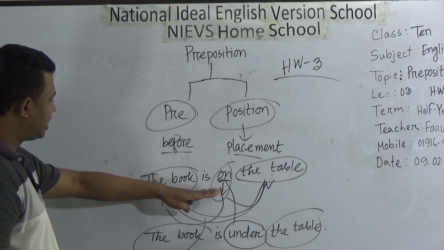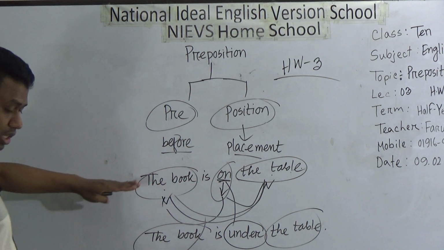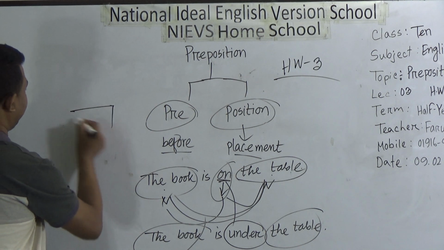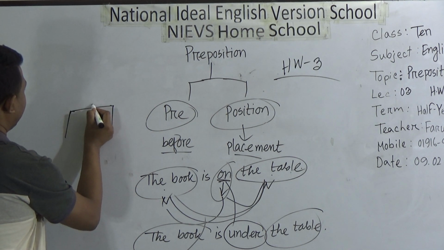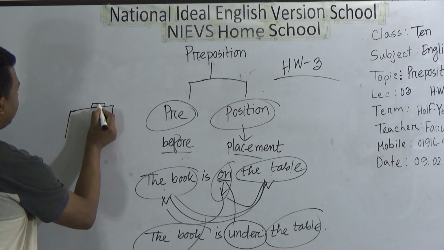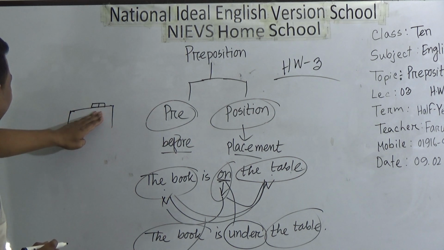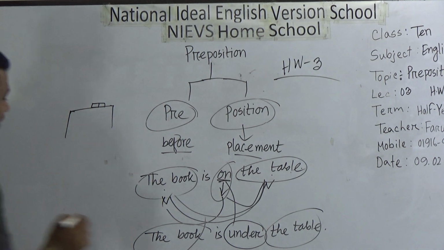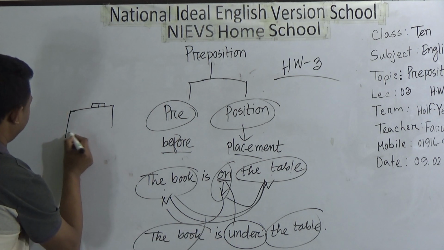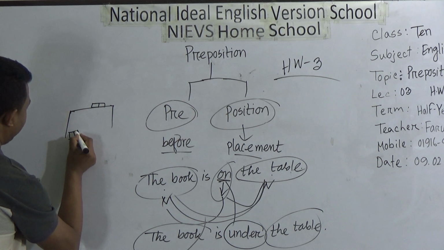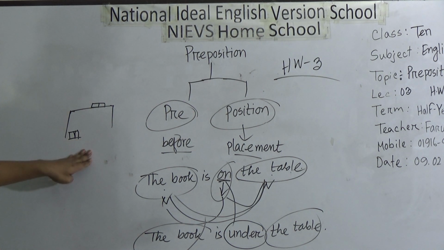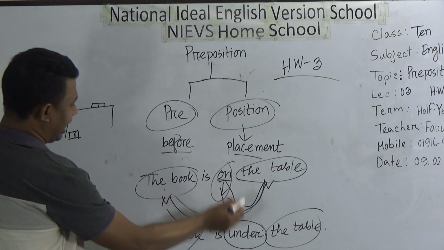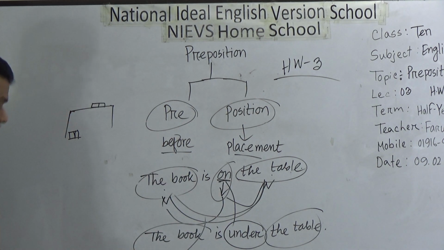Because the book is on the table means imagine that this is the table and here is the book. Okay, I am not good at drawing. That is sentence 1, but the book is under the table. That means here the book is. So this is the distance. The same thing, just for this one and under, the total meaning is changed.